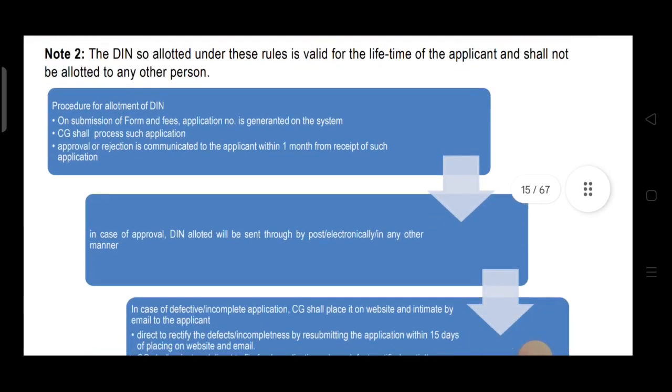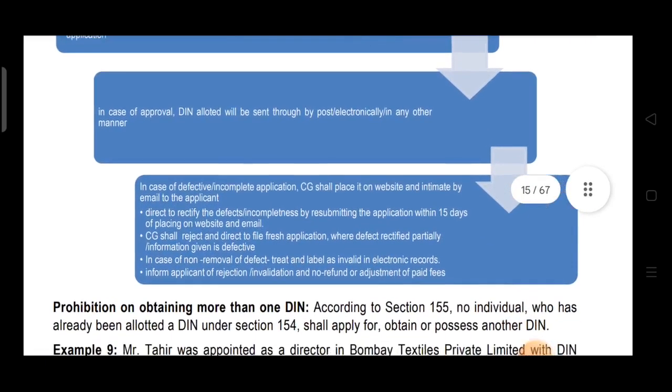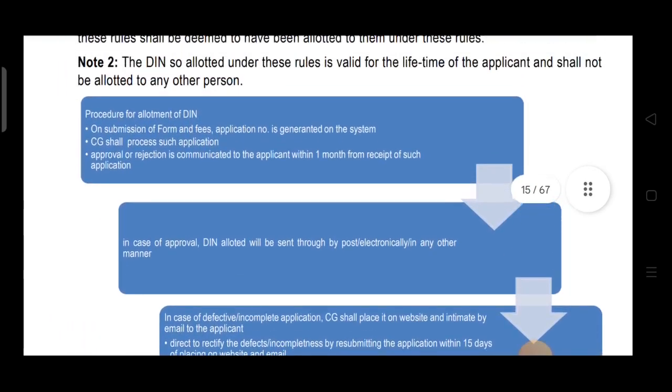Now in short, they have given the procedure for allotment of DIN. On submission of form and fees, application number is generated on the system. This we have done. CG shall process such application. Just go through this fast, you can read this on your own. Let's just read once quickly.